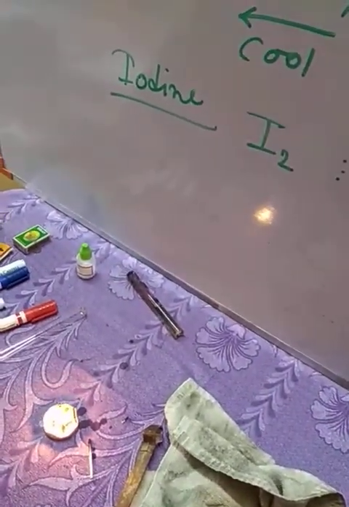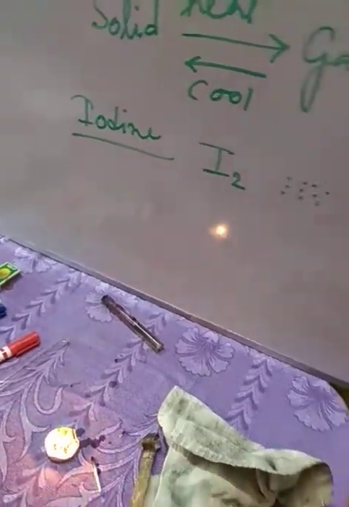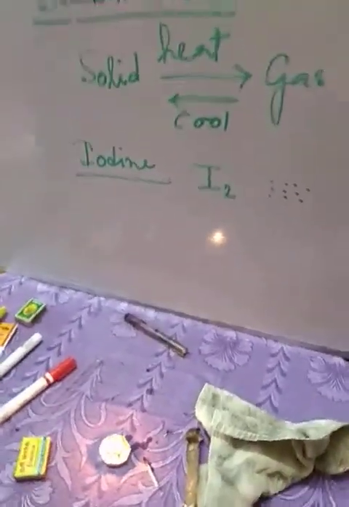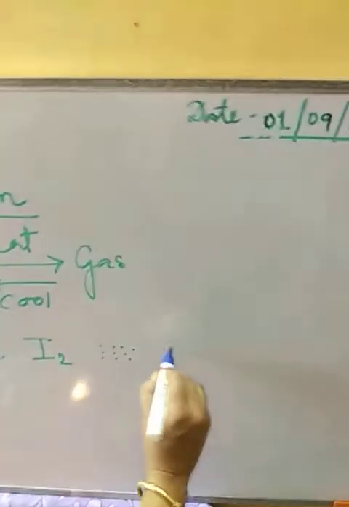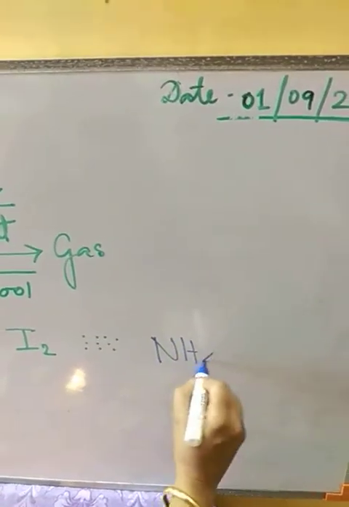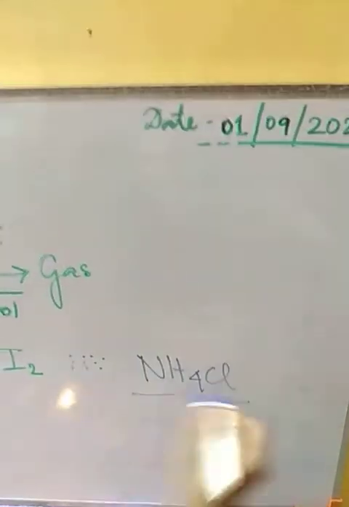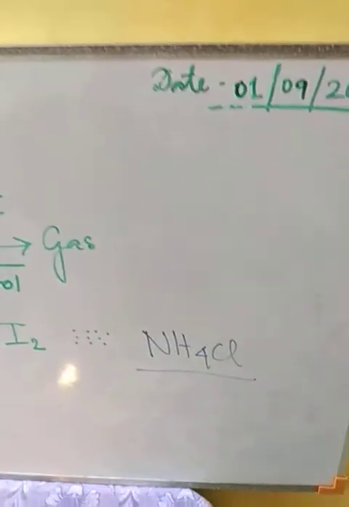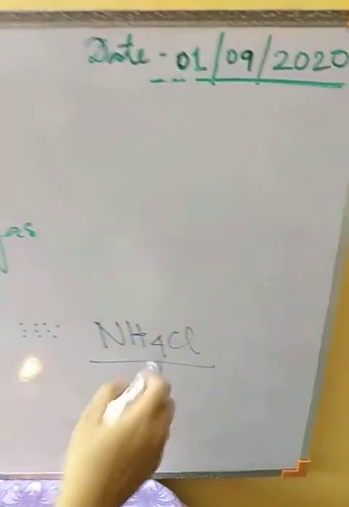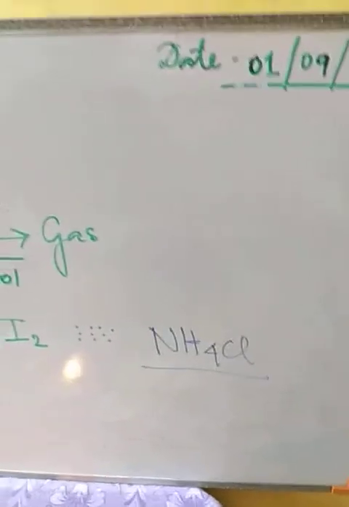Other than iodine, ammonium chloride, this is the formula, NH4Cl, also can show sublimation. This is a white crystalline solid, ammonium chloride.